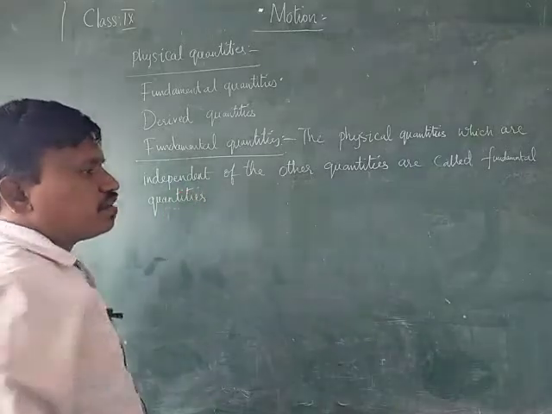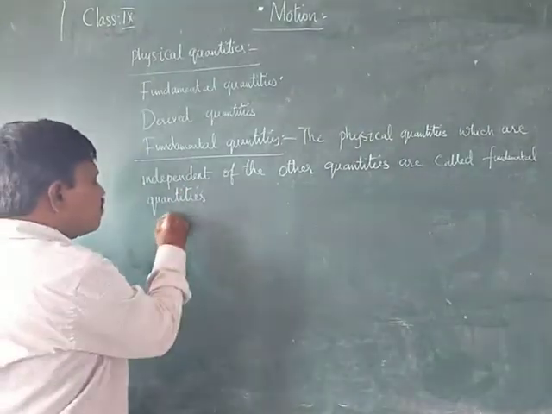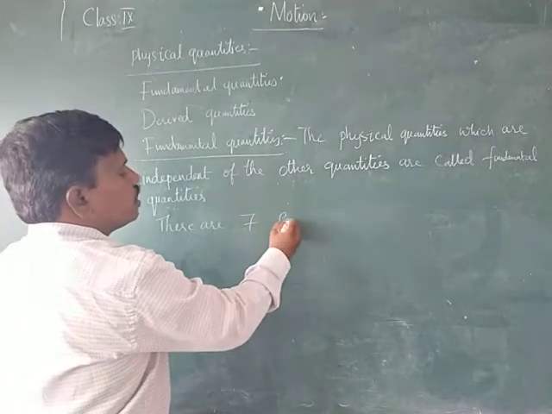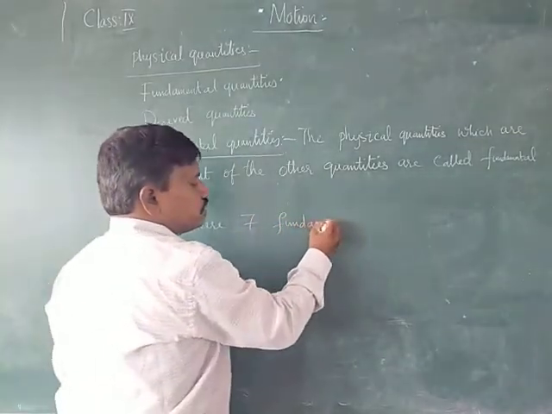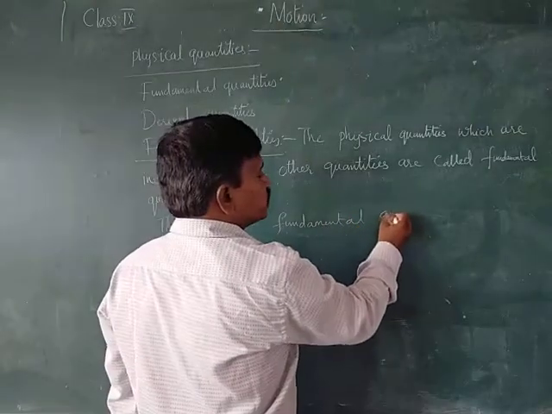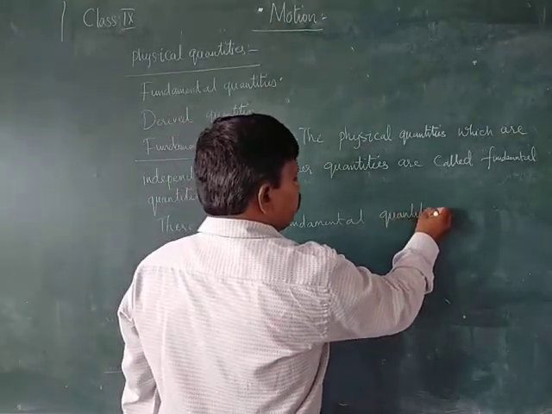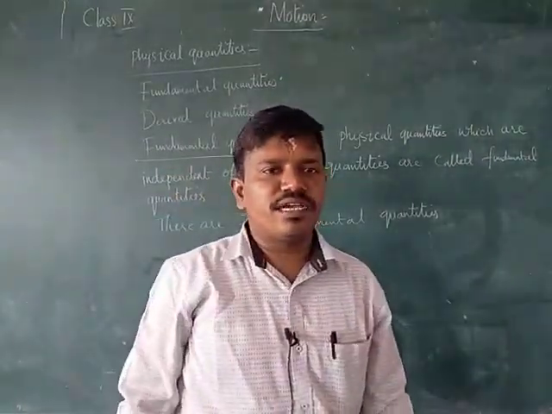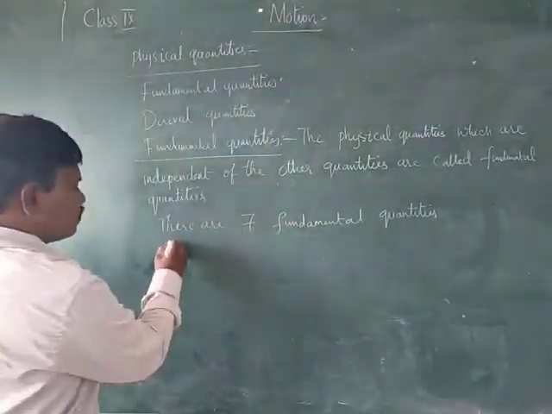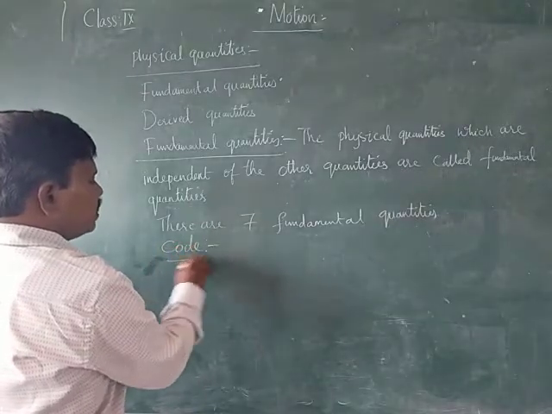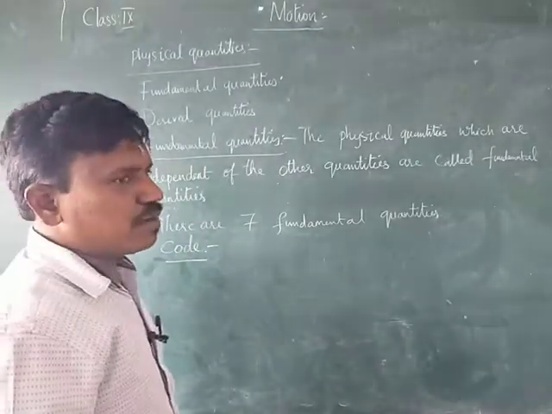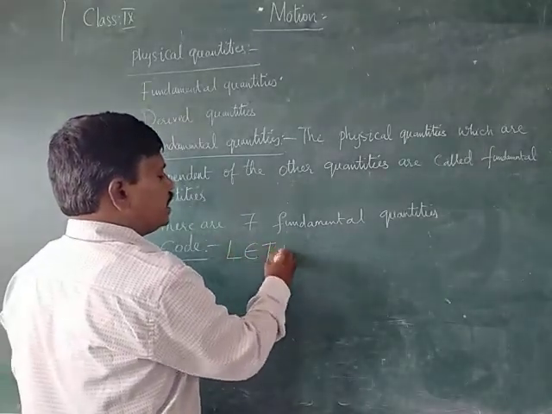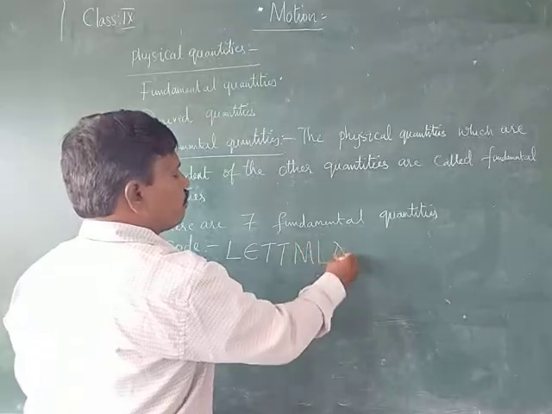Then how many fundamental quantities are there? There are 7 fundamental quantities. What are these 7 fundamental quantities? Normally, in order to remember them easily, I have given one code. That is LETTMLA.